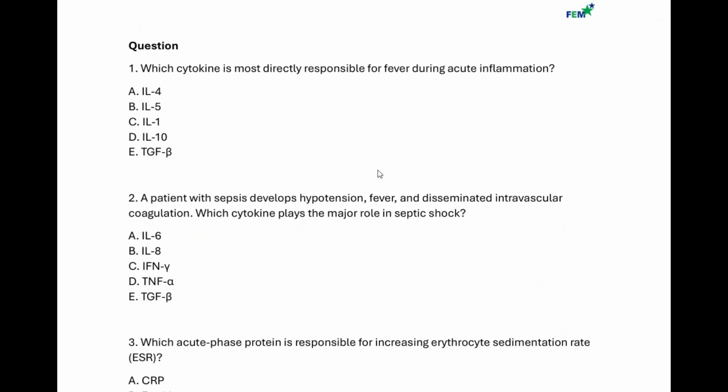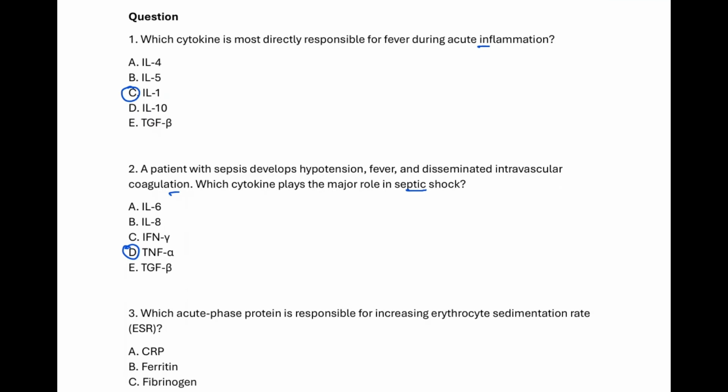Which cytokine is most directly responsible for fever during acute inflammation? What do you guys think? Very good. Interleukin-1. A patient with sepsis develops hypotension, fever, disseminated intravascular coagulation. Which cytokine plays a major role in septic shock? What do you guys think? Very good. TNF-alpha. Remember, we said that TNF-alpha mediates what?